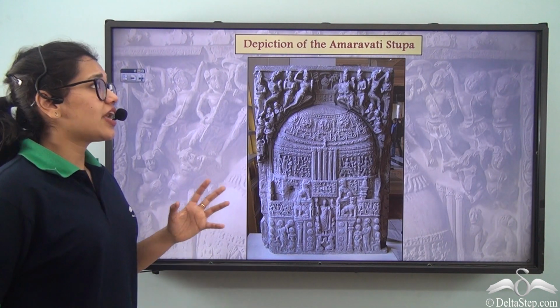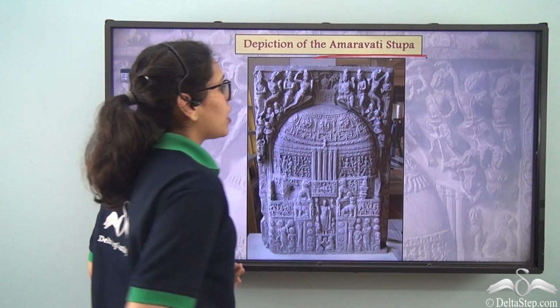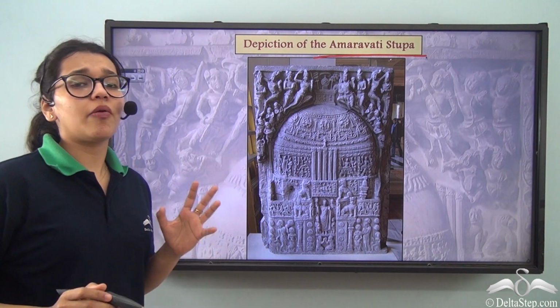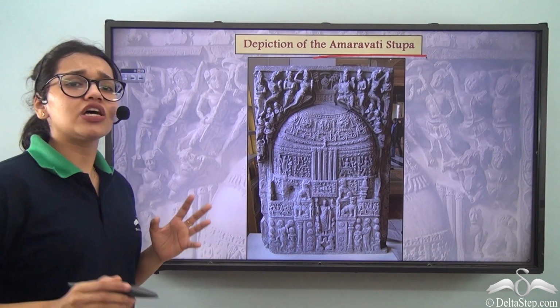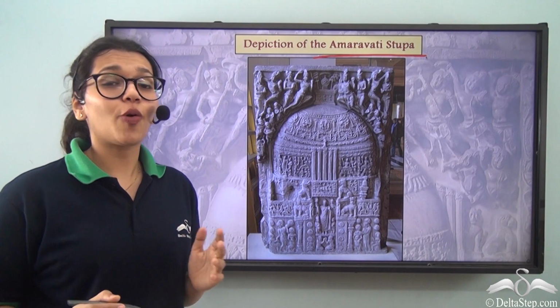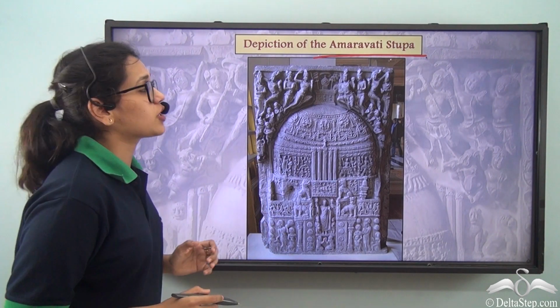Other than that, there is the Amravati Stupa, which is present in the village of Amravati in Maharashtra, right? And it is said that this was made during Ashoka's time. However, there is no proper evidence proving this fact to us.